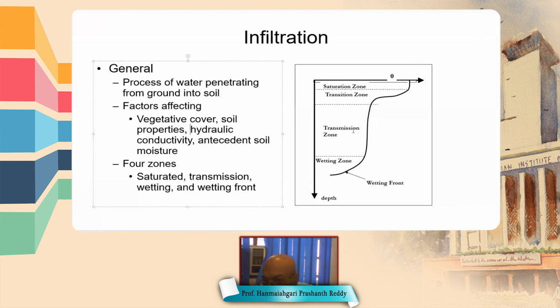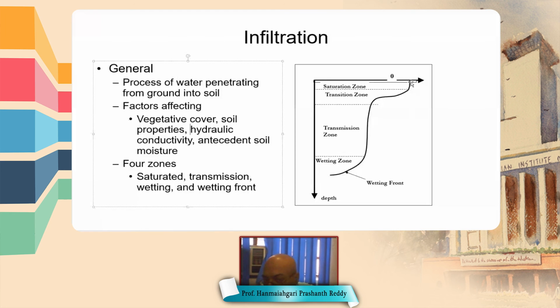So in the transmission zone, the water content is more than field capacity. And we can see how to identify the saturation zone, transmission zone, and wetting zone. In the transmission zone, for a certain depth, the water content is constant. That is less than the saturation water content and more than field capacity. So that is called the transmission zone.